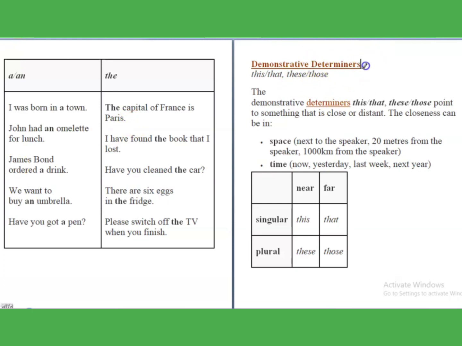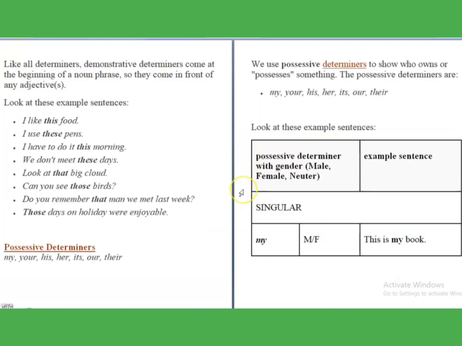It is demonstrative determiners: this, that, these, those. These are the demonstrative determiners. They are used to point to something that is close or at a distance. The closeness can be in space, like next to the speaker, 20 meters from the speaker, or around 1 kilometer, or whatever it is. Or in time, like now, yesterday, last week, next year. These are all specified by demonstrative determiners. For the singular, this and that are used, whereas for the plural, these and those are used.